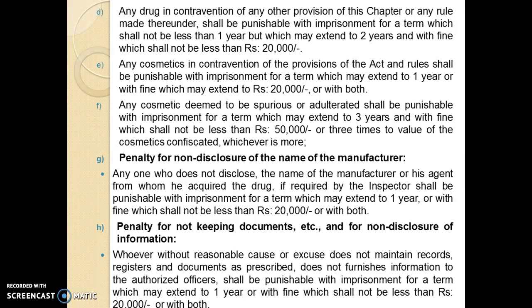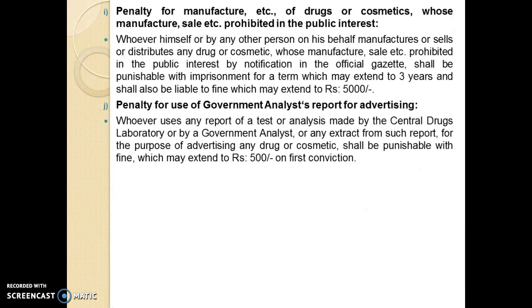The penalty for non-disclosure of the name of the manufacturer is 1 year imprisonment and a fine of 20,000 rupees, or both. The penalty for not keeping the documents properly or for non-disclosure of this information is around 1 year imprisonment and a fine of 20,000 rupees. And the penalty for manufacture, etc. of drugs or cosmetics whose manufacture, sale, etc. is prohibited in the public interest is 3 years of imprisonment and a fine of 5,000 rupees.